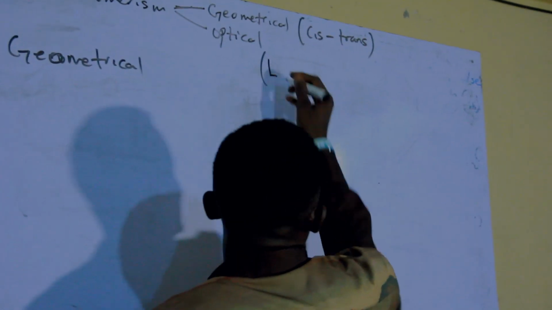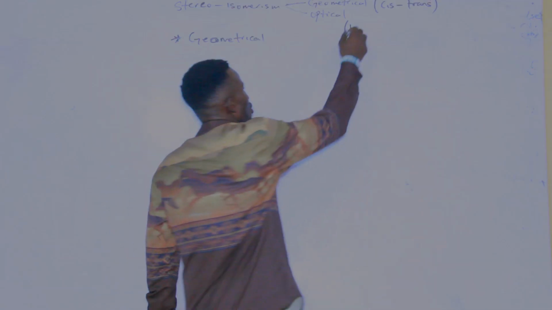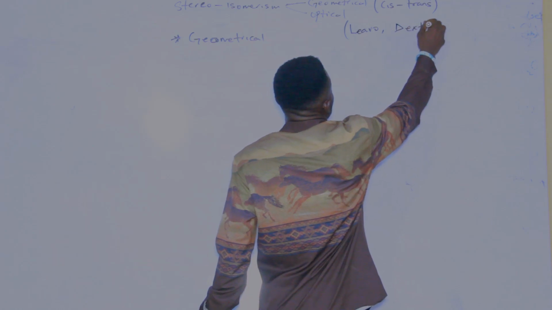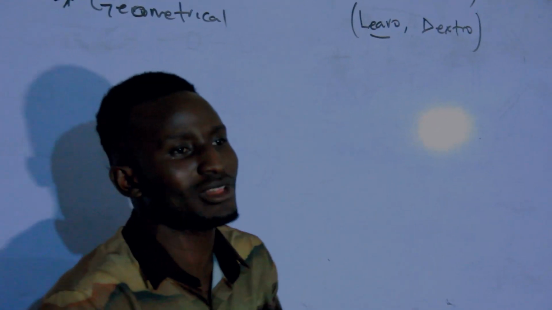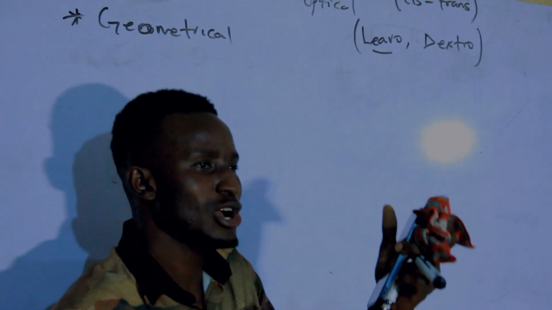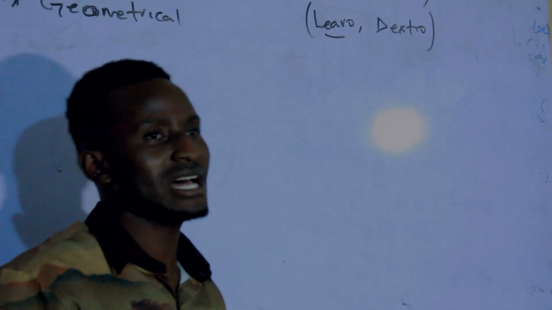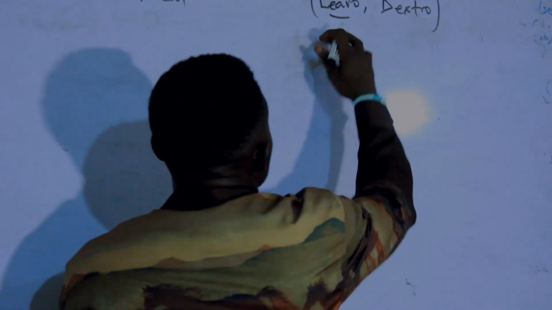As well, the optical isomerism can be divided into two, based on the rotation of the plane polarized light that we are using for the optics. So we have the one we call levorotatory, and we have the dextrorotatory. Levorotatory is when the plane polarized light is rotated to the left. And the dextrorotatory is when it is rotated to the what? To the right. That's the difference between the two.